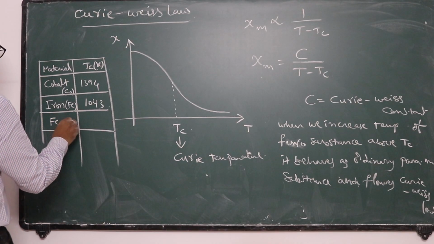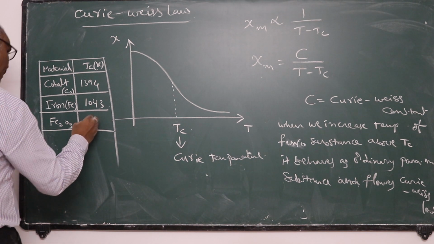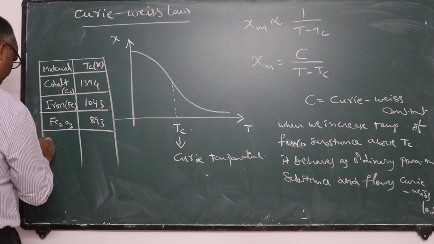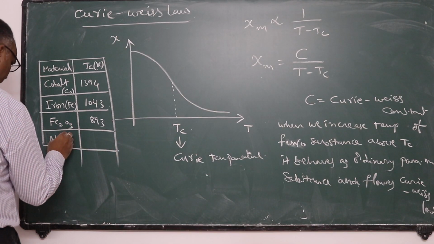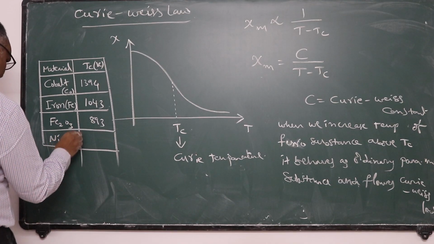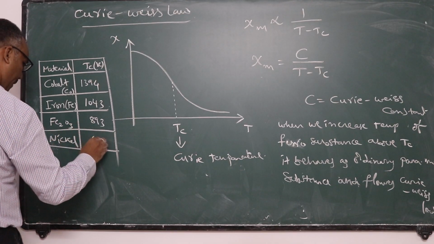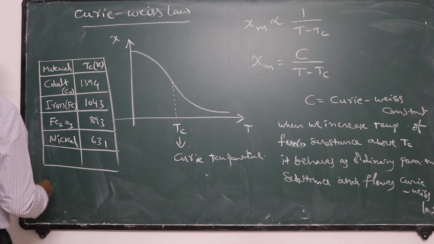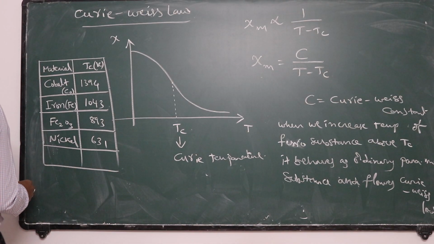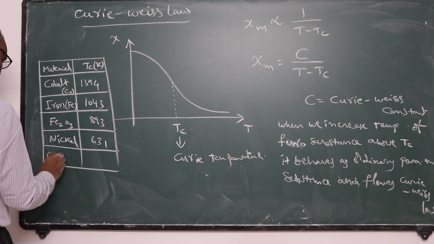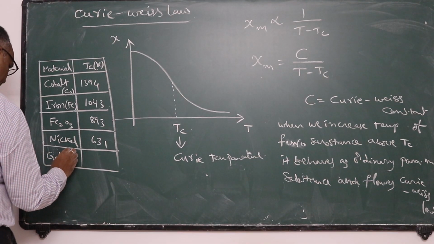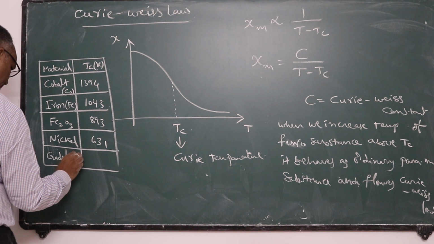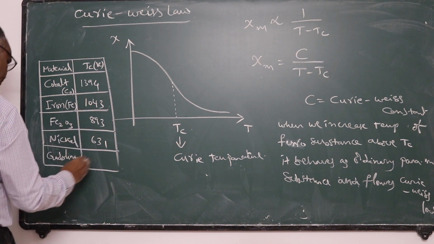Fe2O3, ferrous oxide, 893 Kelvin. Nickel, the temperature is 631. And gadolinium, 317.